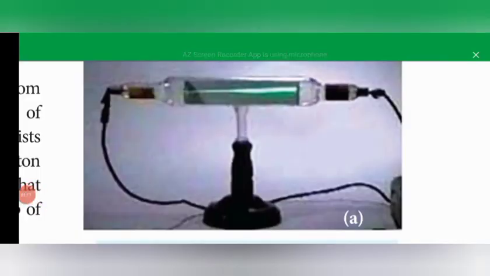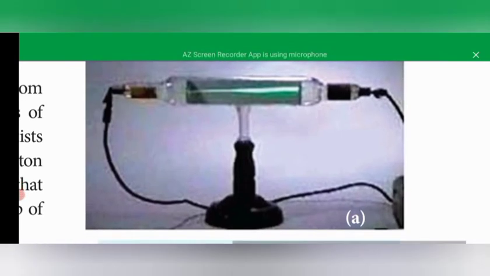Next, what happens when we decrease the pressure of the gas inside the tube? First we reduce the pressure to around 110 millimeter of mercury using the vacuum pump. No discharge takes place inside the gas tube. When the pressure is reduced to 100 mm of mercury, discharge of electricity through the tube takes place. Further decreasing the pressure to the order of 10 mm of mercury, a luminous column is produced, called the positive column.